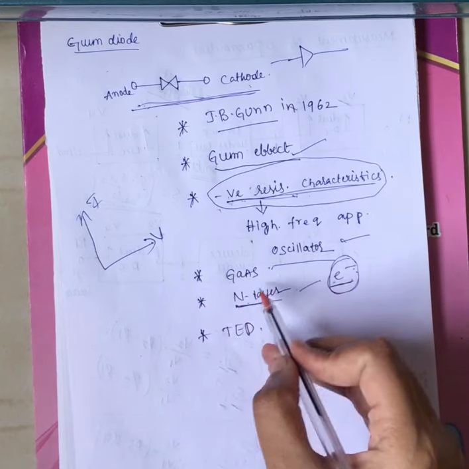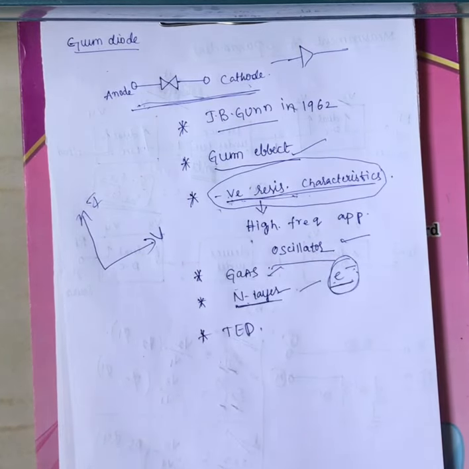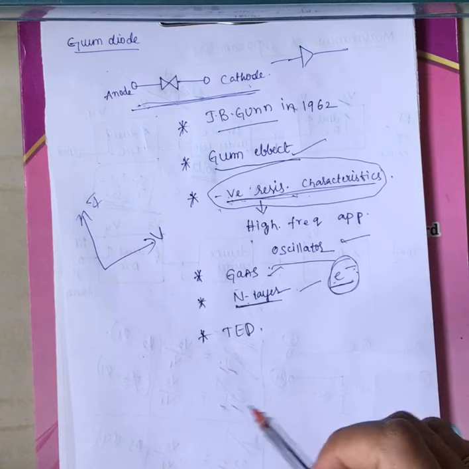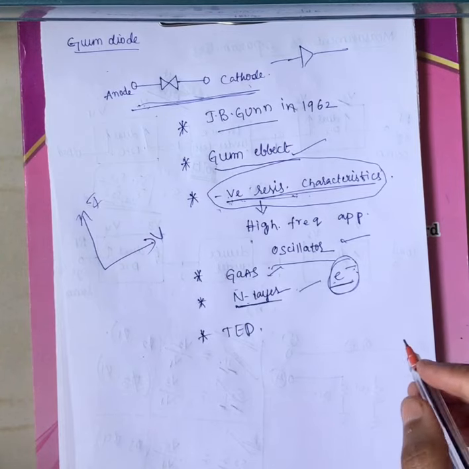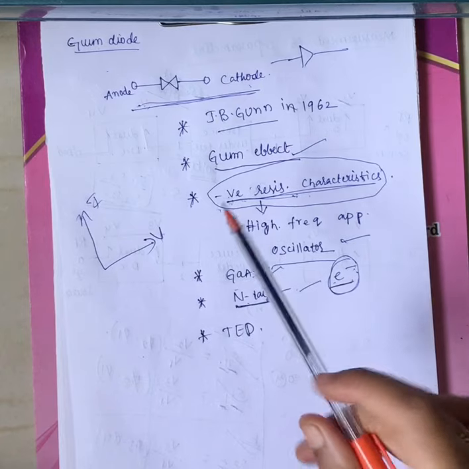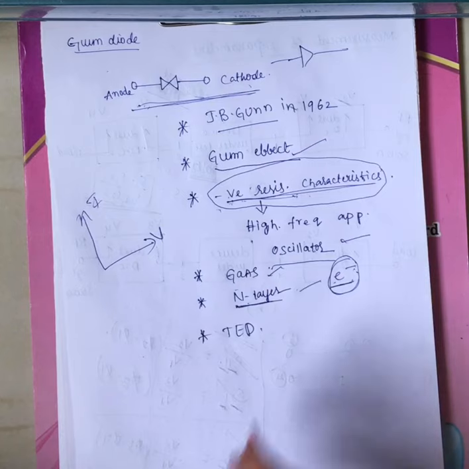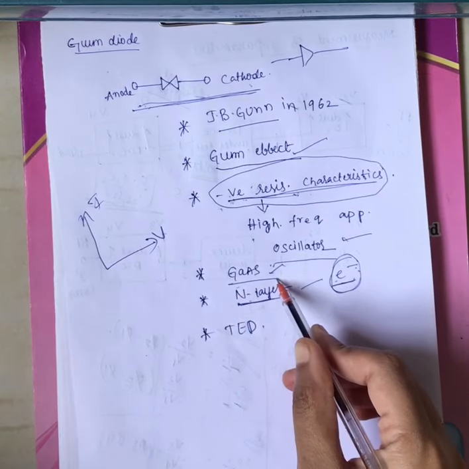Now basically this Gunn diode is made up of gallium arsenide. You can use many materials to make a Gunn diode: germanium, indium arsenide (InAs), indium antimonide, and zinc selenide can all be used, but basically it is made up of gallium arsenide.